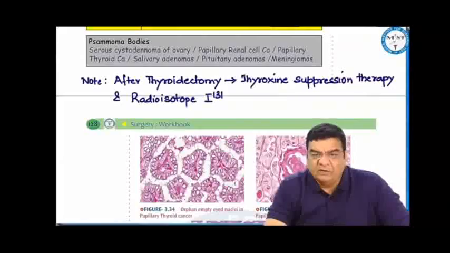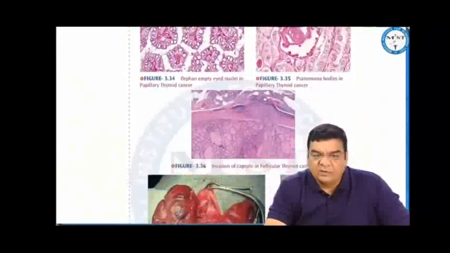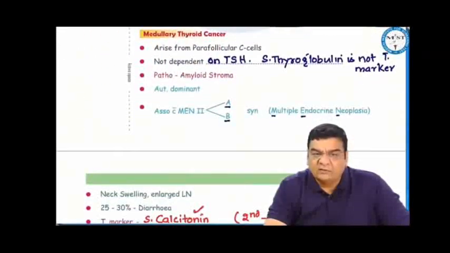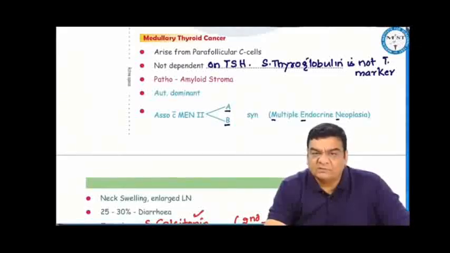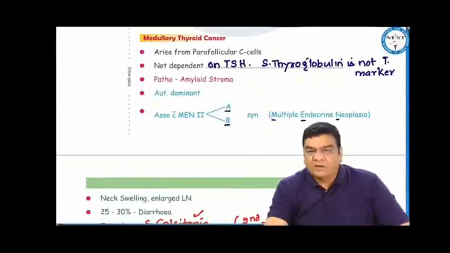After total thyroidectomy, we can give thyroxine suppression therapy, and we can use radioisotope iodine 131 for the thyroid assays. Medullary thyroid cancer arises from the parafollicular C cells. Medullary thyroid cancer is not dependent on TSH. Serum thyroglobulin is not the tumor marker. Pathologically, medullary thyroid cancer is characterized by amyloid stroma.